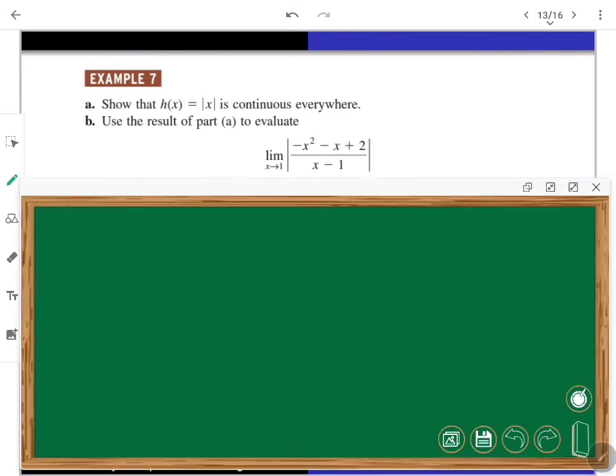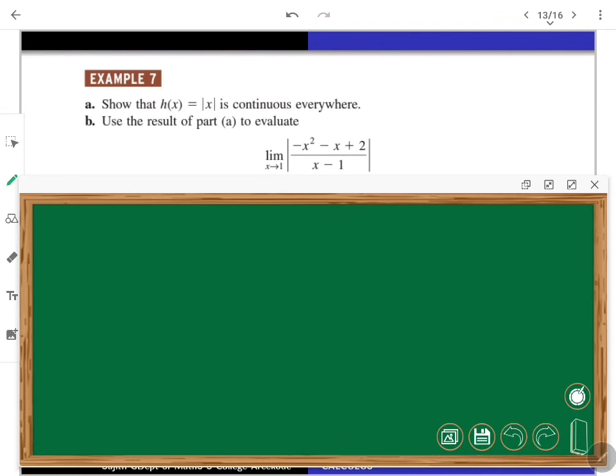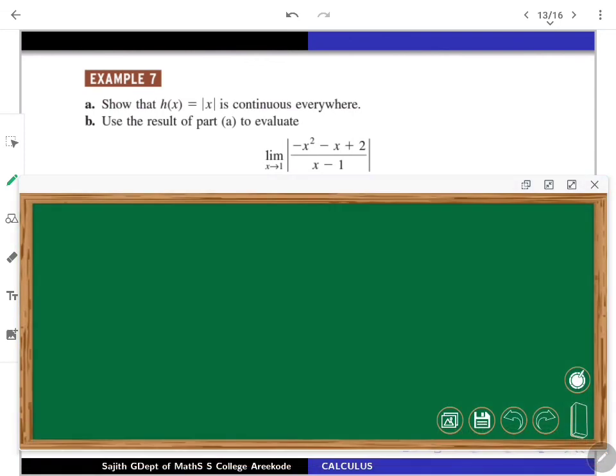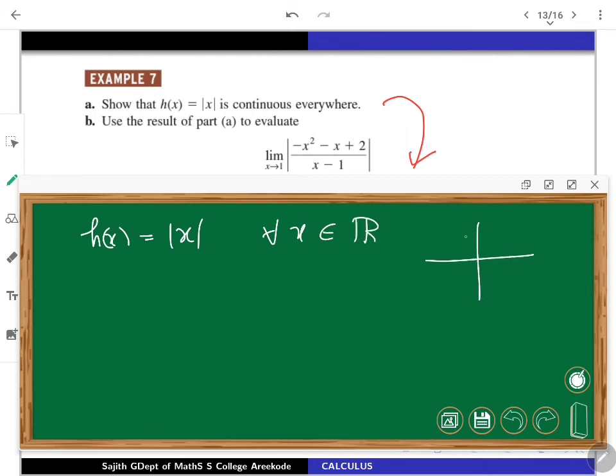First, h of x is given as mod x. You are asked to prove that this function is continuous everywhere. This is the first part. So h of x is given to be modulus of x. Where is it defined? It is defined for every real number. We also know the graph of the mod function. It will look like this. It is continuous everywhere, and that is what we are trying to prove.